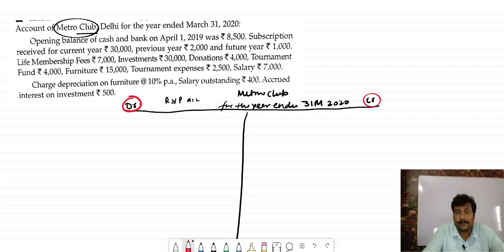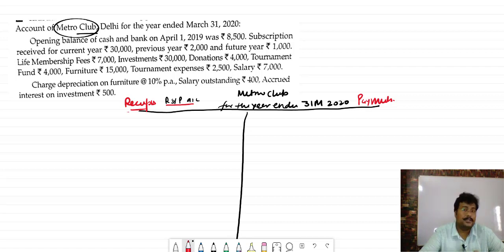But this is a receipt and payment. So instead of debit and instead of credit, we will write receipt, and we will write the payment side here. Always remember the sides are debit and credit, but instead of debit and credit, we will write receipt and payments.